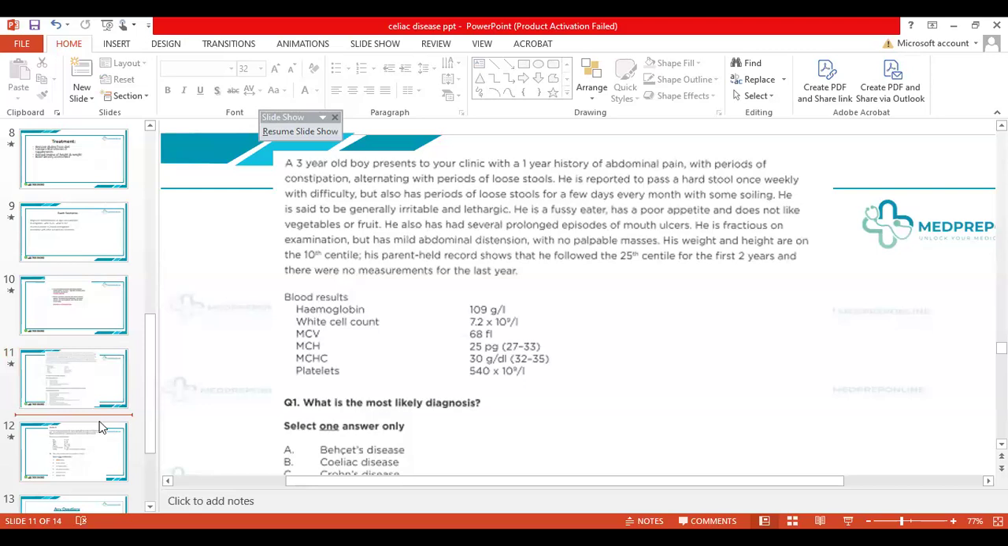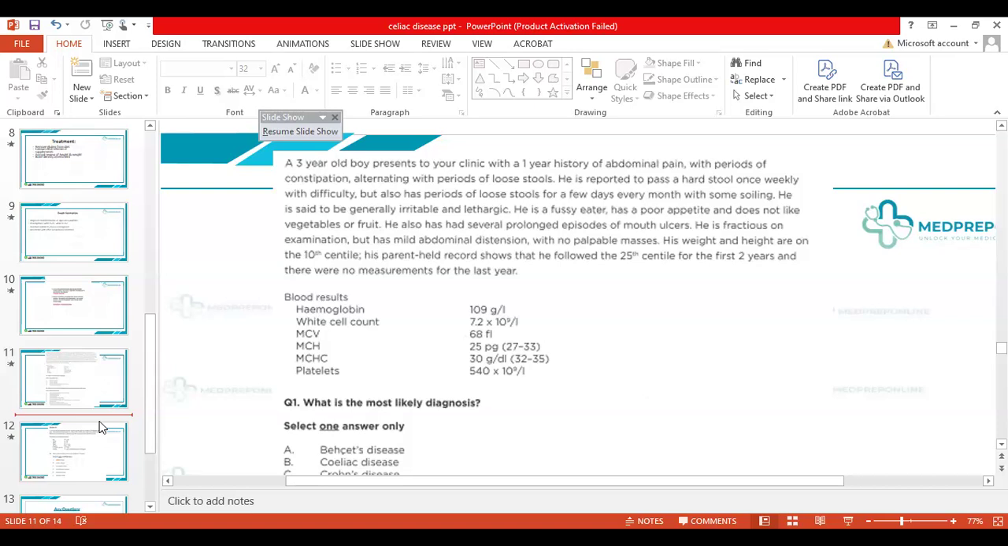So you see, all of these are markers that you need to point out. He does not like vegetables or fruit. He also had severe prolonged episodes of mouth ulcers. He is fractious on examination but has abdominal distension. One of the very important signs, which I probably didn't give much attention to previously, is abdominal distension. You might even get a picture in the clinical exam video station of a malnourished child who has very thin arms or legs, looks very lethargic, and has gross abdominal distension. That's a very distinctive picture.